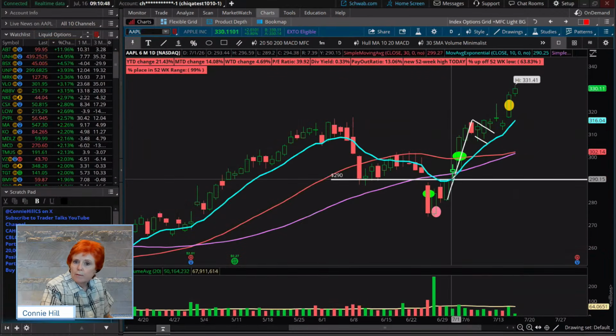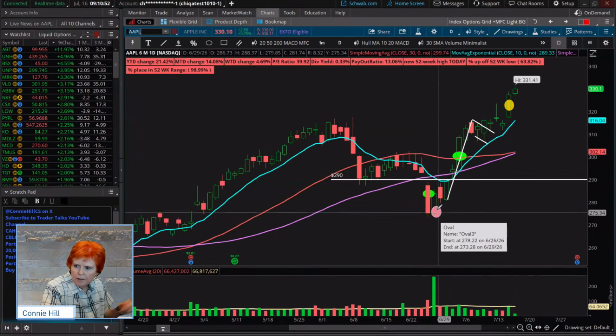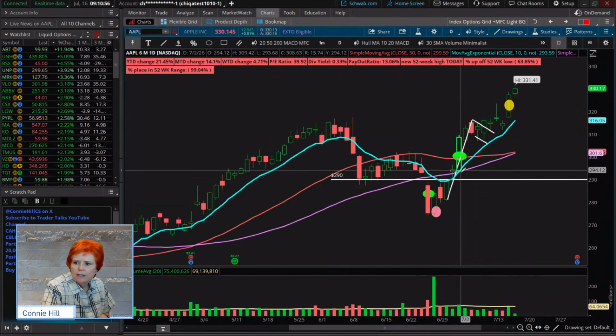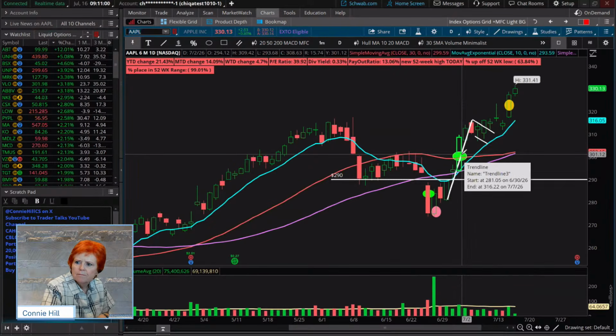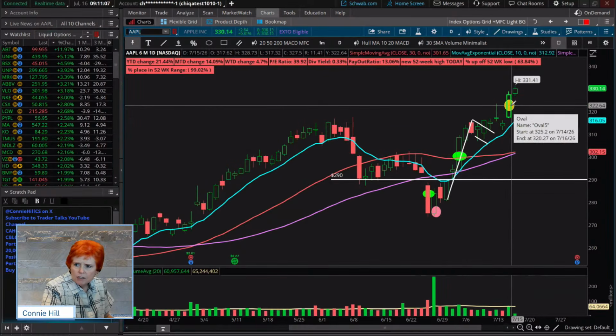Now, on Apple, we had done a bearish trade on it. When it broke the support, we were out of that trade immediately. When it turned the corner, went back above that resistance and had just kind of this nice pop, that's when we got into it. So this trade was going for a couple of weeks for us. We ended up getting out yesterday.